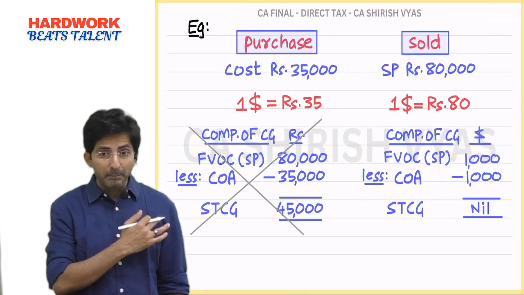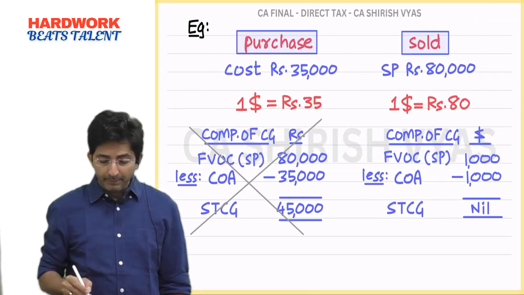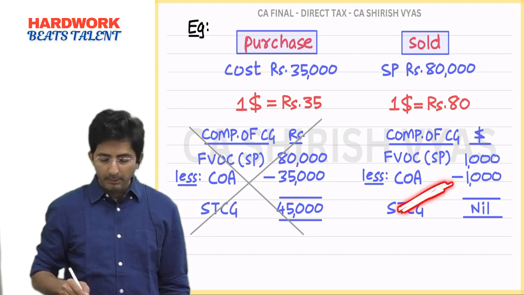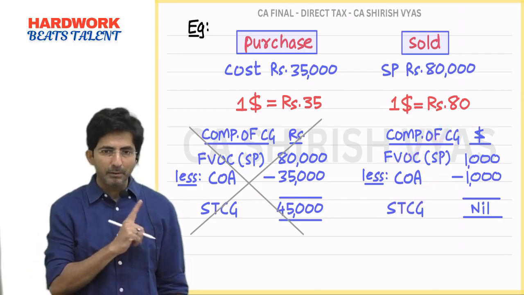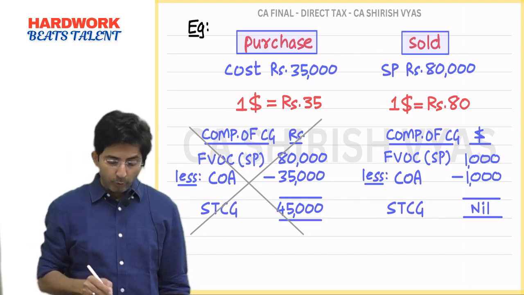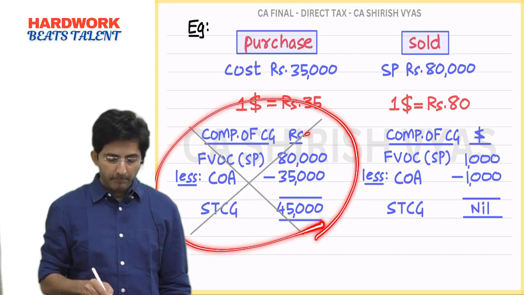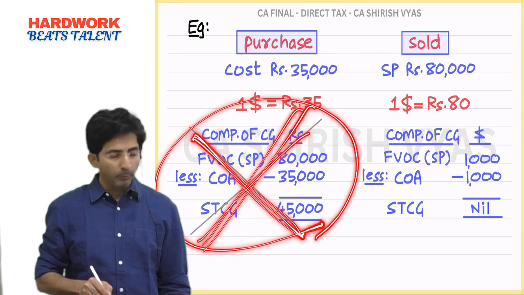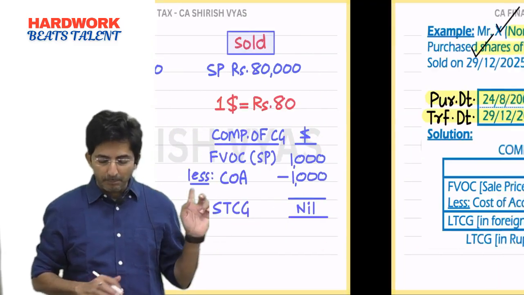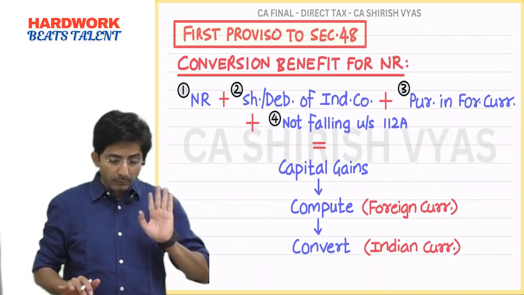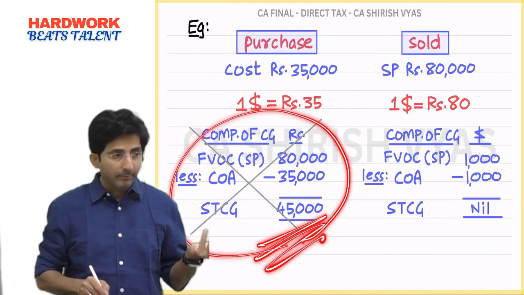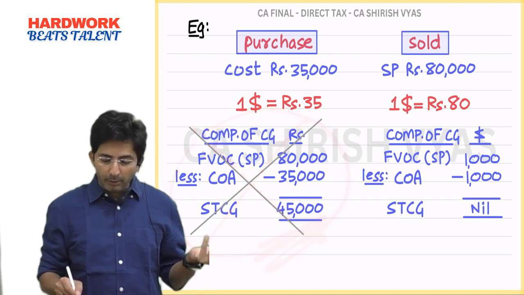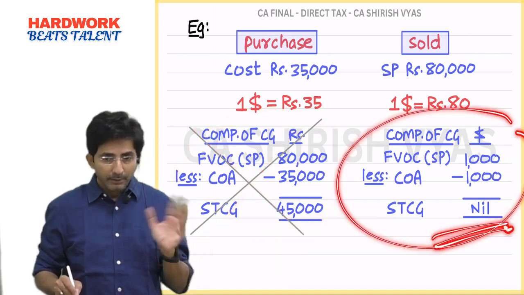So if you remember that example, here I proved that NR, if you see in dollar terms, had incurred $1,000, and by selling he has received his $1,000 back. He didn't make a gain. You remember by showing this example? I hope you can recall that. So I told you that although in Indian rupees he made a gain, capital gain will not be computed in Indian rupees. It will be done in dollar terms. Then I took this example also. Okay. So tell me what were the conditions for this benefit? Why is it a benefit? Although in rupee terms you are making a gain, we calculate in dollar terms. Here it was 0. It was a benefit, na?